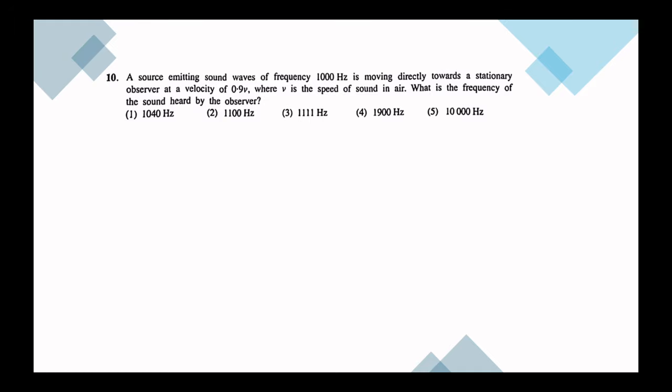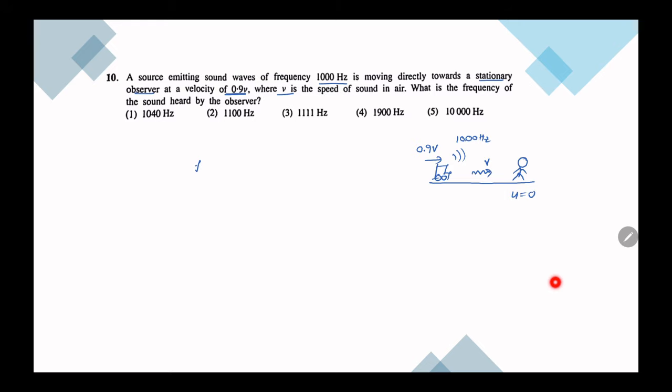Question number 10. A sound emitting source emits frequency 1000 Hz and it is moving directly towards the stationary observer at a velocity of 0.9 v. So this is the speed of the source, and v is the speed of sound. So we have an observer who is at rest, not moving. Then we have a sound source which is generating sound at a frequency of 1000 Hz and is moving with velocity 0.9 v. The velocity of sound in air is v.